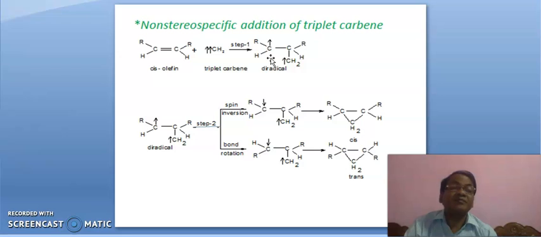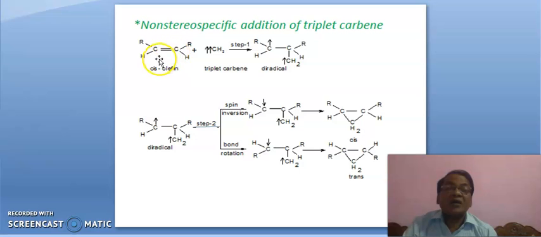Then this diradical may proceed through two paths. First is spin inversion, means this electron may change its spin itself. This is clockwise spin, this is anti-clockwise spin. Here this pi bond breaks and this triplet carbene gets attached with this carbon in this fashion.